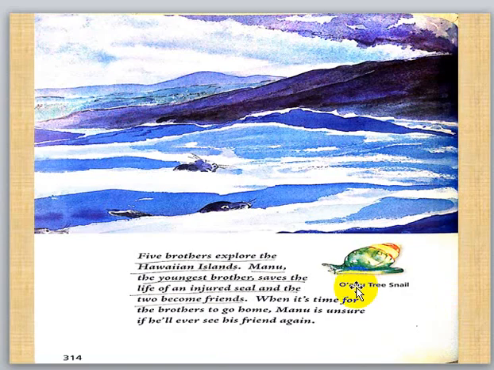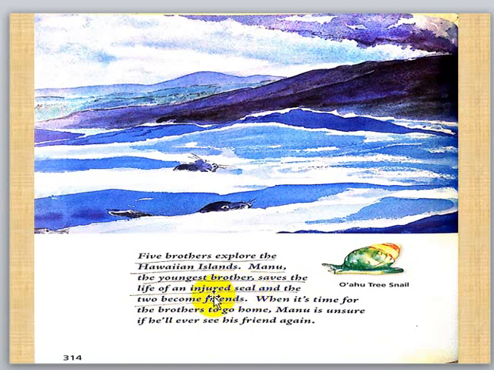What is the summary of the story? 5 brothers explore the Hawaiian island. Manu, the youngest brother, saves the life of an injured seal. They thought it's a dog. The two become friends.